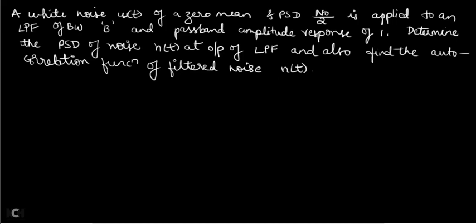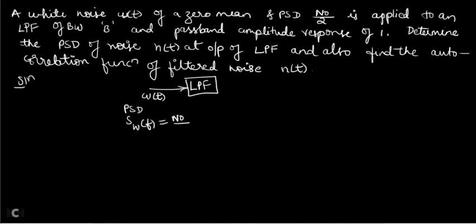That means consider you have a low pass filter, LPF. To this low pass filter, the input signal is noise W of T, and the power spectral density SW of F is equal to N0 by 2. And what is the output here?